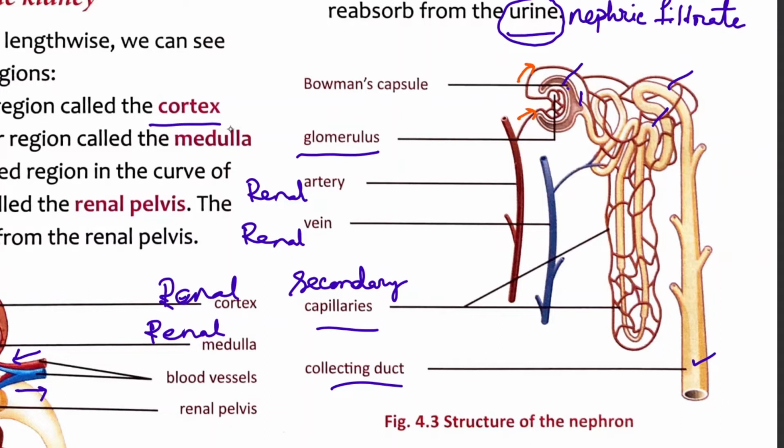Most of the components of the blood plasma, including salts, glucose, water and other substances, are filtered into the Bowman's capsule. How does it happen? Identify the diagram. This is the afferent arteriole, which is wider compared to the efferent arteriole, which is narrow in diameter. So the afferent arteriole is wider compared to the efferent arteriole.